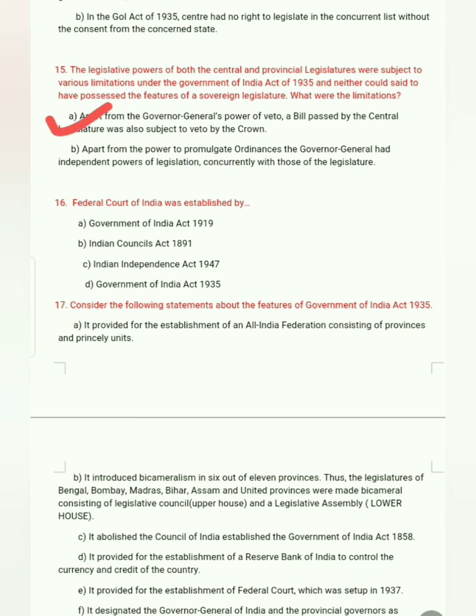Apart from the Governor General's power to veto a bill passed by the central legislature, it was also subject to veto by the Crown. Next, question number 16: the Federal Court of India was established by the Act of 1935.